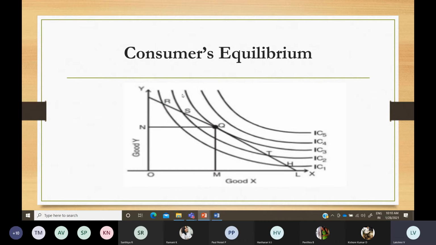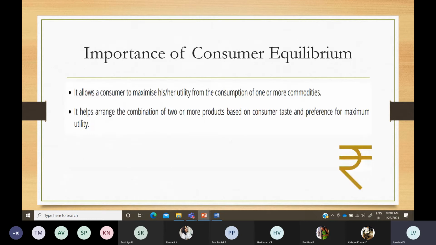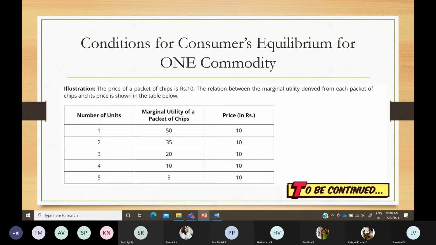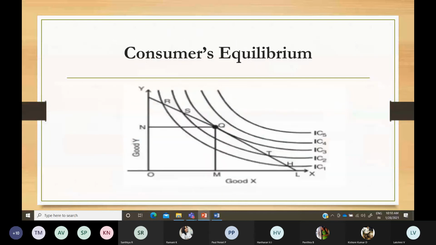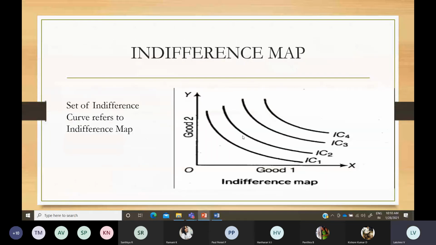Indifference curve means if you have only one curve, then that is known as an indifference curve. When you have many indifference curves put together, that is known as an indifference map. So this is the indifference map. Here, these are the possible combinations which give you the same level of satisfaction.